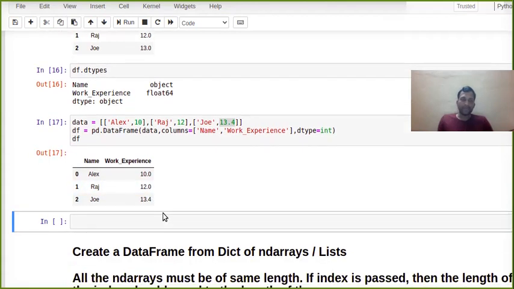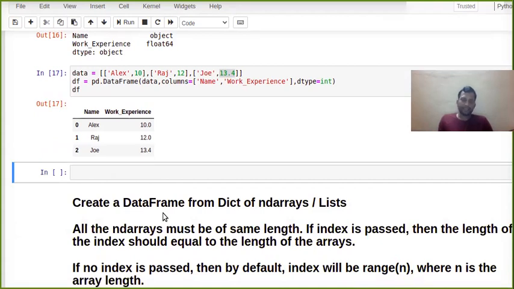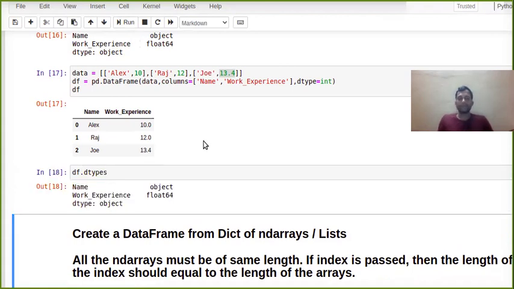So that's what Pandas did. Then it searched for the next higher type. What is after integer? Floating point. In floating point it can store 13.4. So even if you want to store it as int, with 13.4 you are going to lose the information, it would store 13 only. That's the reason it does not store as int. Now you can see the data types. Yes, now you see this is float64.